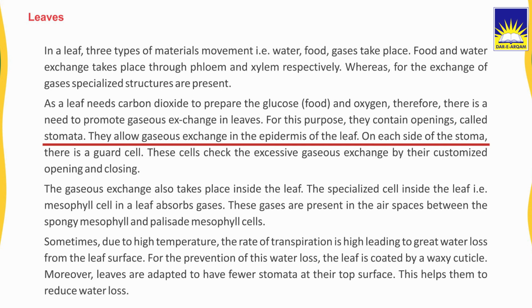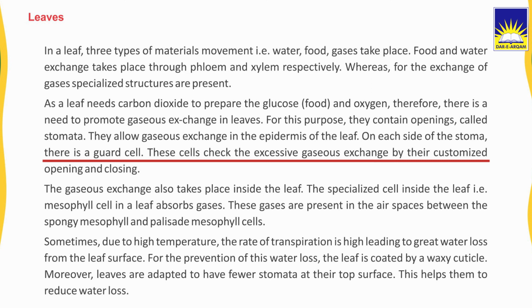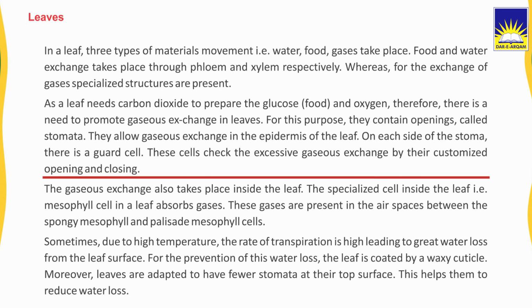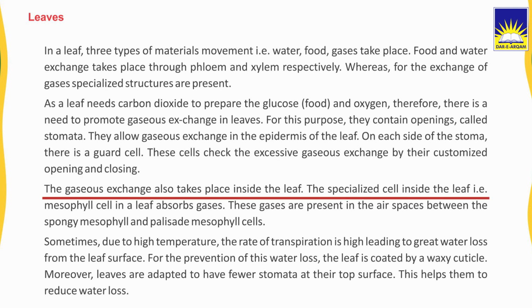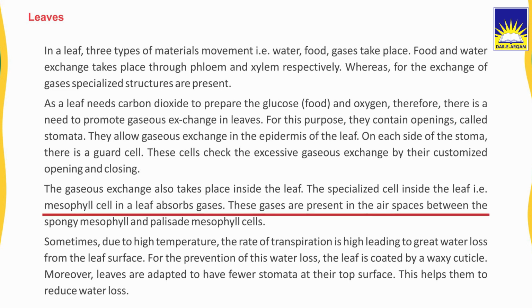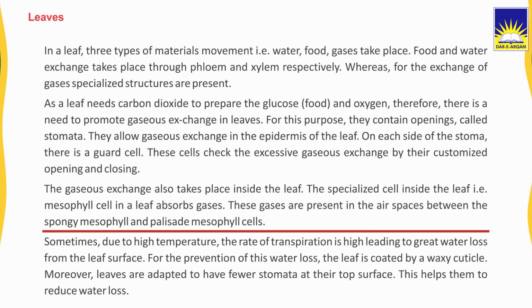On each side of a stoma, there is a guard cell. These cells check the excessive gaseous exchange by their customized opening and closing. The gaseous exchange also takes place inside the leaf. The specialized cells inside the leaf, that is, mesophyll cells, absorb gases. These gases are present in the air spaces between the spongy mesophyll and the palisade mesophyll cells.